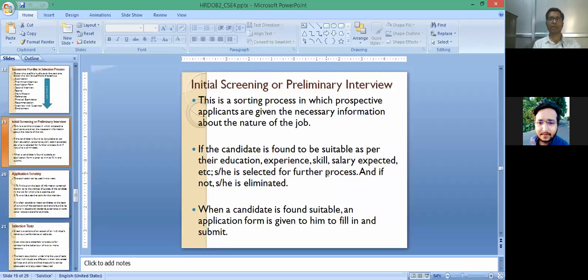Sorting process means if there are so many candidates, at the first stage of the selection process the organization has to select the suitable candidates who match their education, experience, skill, and expected salary, and only they are selected for the further process. You can say that it is a scrutiny type. This is the scrutiny of the applications. Once the applications are invited, then scrutiny will be done